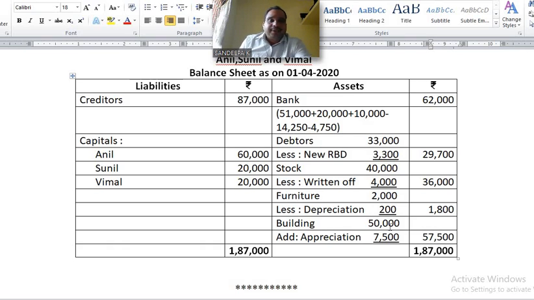Building 50,000 add appreciation. Please see the revaluation account credit side, appreciation 7,500, outer column 57,500.